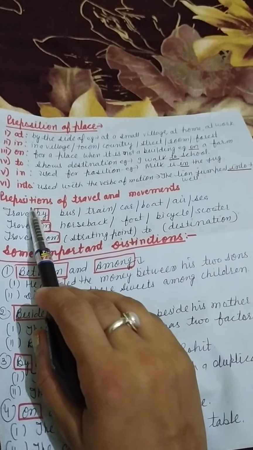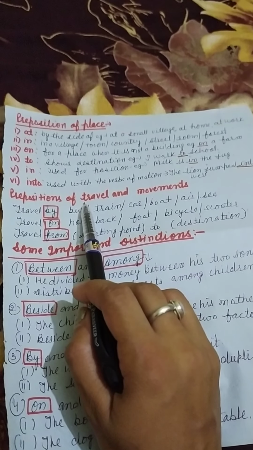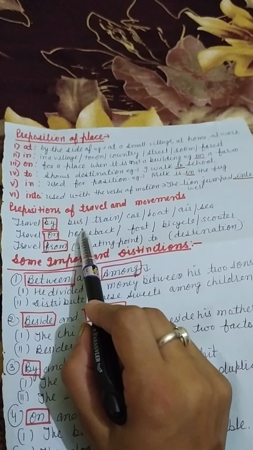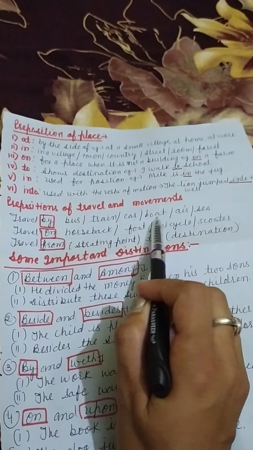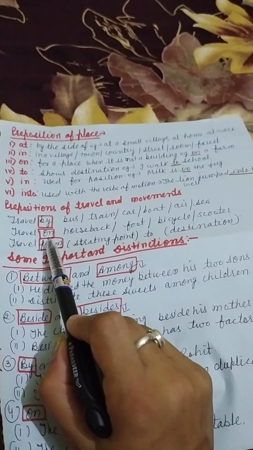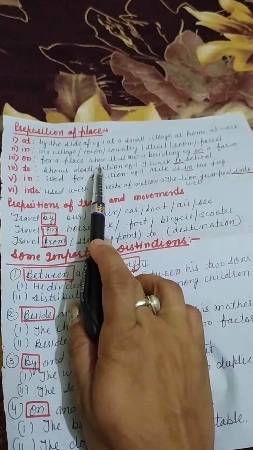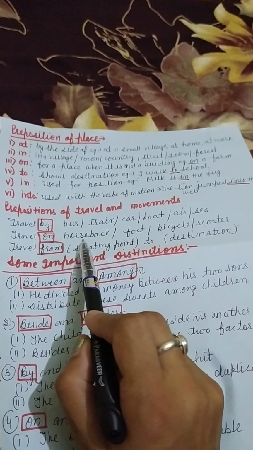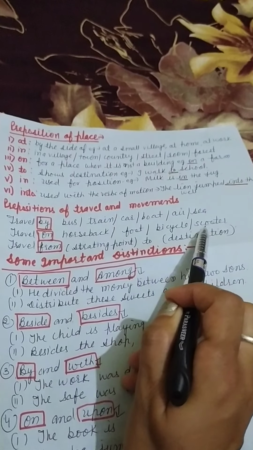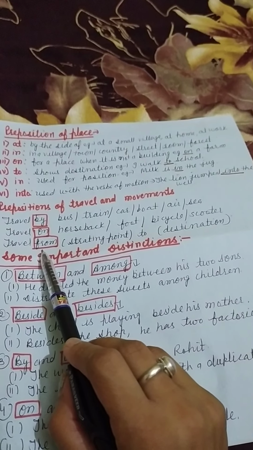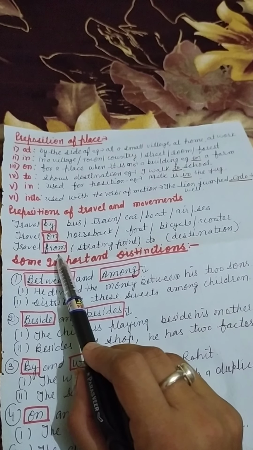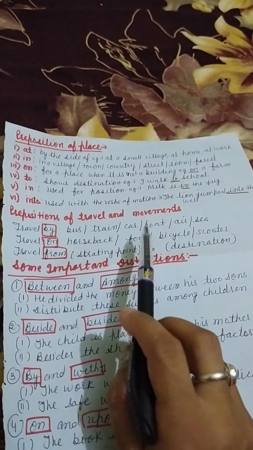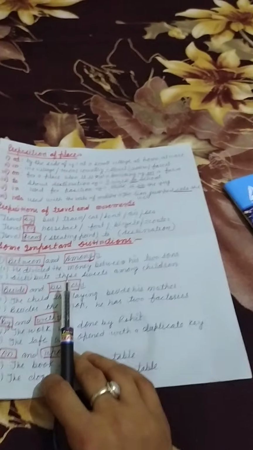Then, prepositions of travel and movements. Which prepositions are used for traveling and movements? Like, travel by bus, by train, by car, by boat, by air, by sea. On is also used for travel and movements. Here you can see place also, movement also, like he travels on horseback, on foot, on bicycle, on scooter. From is also used for travel and movement. From is talking about the starting point and to means destination. So from and to both are used for traveling and movement.